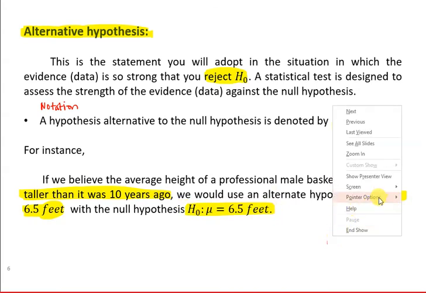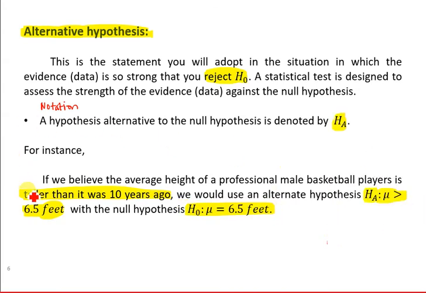So when we say taller, it means greater than. Okay, so see, if I change the word to shorter, then in this case your alternative hypothesis will become mu less than 6.5 feet. So it depends upon the word that is there. If taller means greater than, if I use the word shorter, you will get this as the alternative hypothesis.